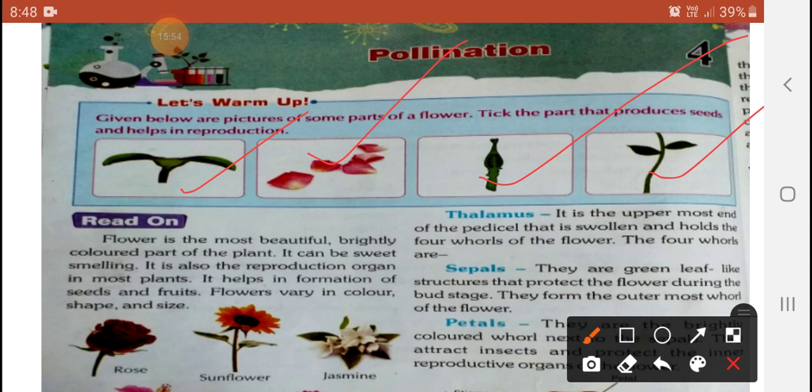My dear students, first of all observe the given picture. One is the pedicel, another is the petal, the brightly colored parts that attract insects and protect the inner reproductive organs of the flower. Third is the gynoecium, do you understand? The sub parts are here: style, stigma, sepal, style, ovary, stigma, and ovule. Fourth part is the stem with the leaf, the supporting part of the flower.